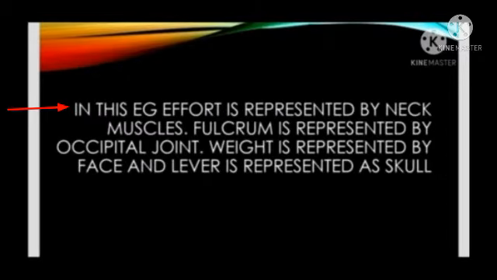In the anatomical example, effort is represented by neck muscles, fulcrum is represented by occipital joint, weight is represented by face, and lever is represented as a skull.